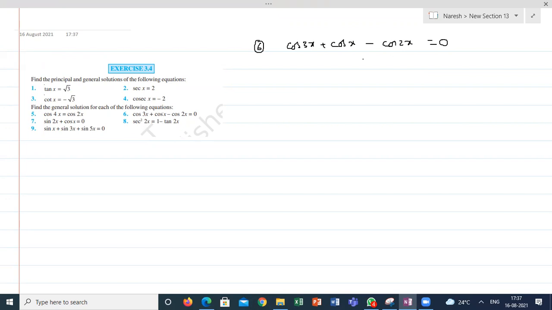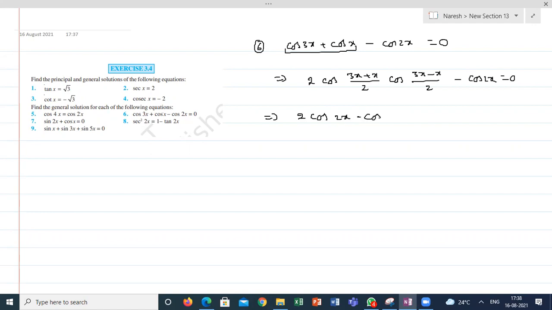I am taking these two as a single statement and applying the cos c plus cos d formula: 2 cos (3x plus x)/2 cos (3x minus x)/2 minus cos 2x is equal to 0. This will give 2 cos 2x into cos x minus cos 2x is equal to 0.